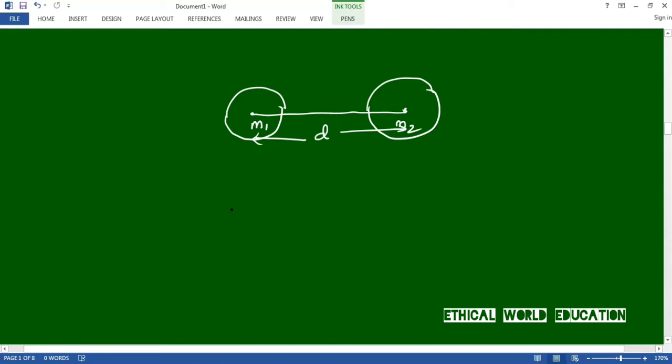So the force of attraction between these two masses, that is F, is directly proportional to the mass of the first object and the mass of the second object. That is, it is a product of the first mass and the second mass. And it is inversely proportional to the square of the distance between them.